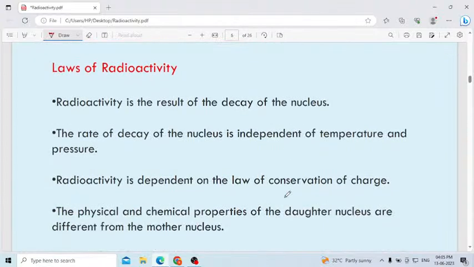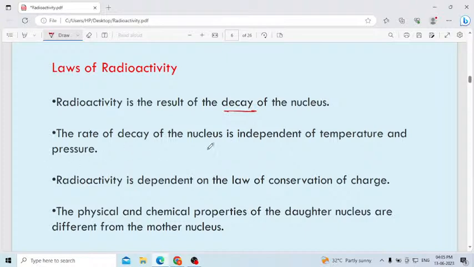Before that, let us discuss the law of radioactivity. Radioactivity is the result of the decay of the nucleus. The unstable nucleus will be converted into a stable nucleus when it emits alpha, beta, gamma radiations. We consider these as alpha decay, beta decay, and gamma decay.